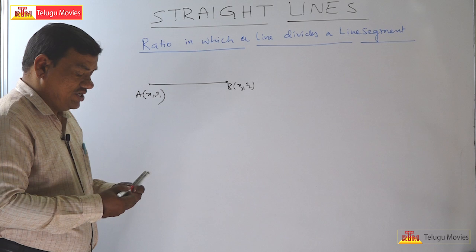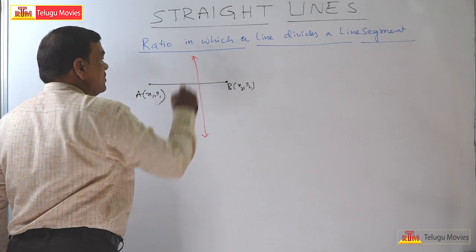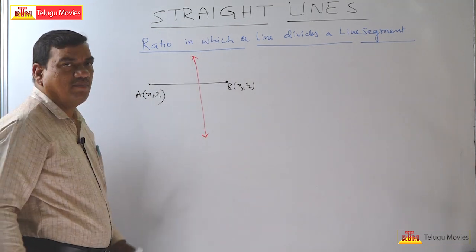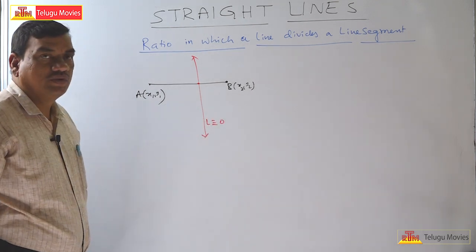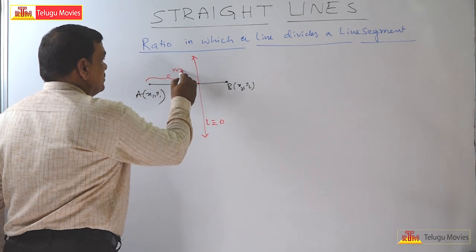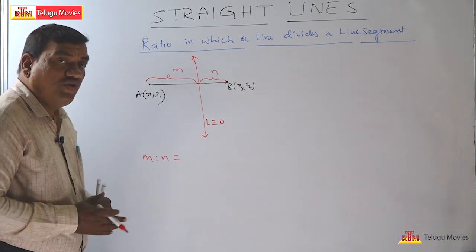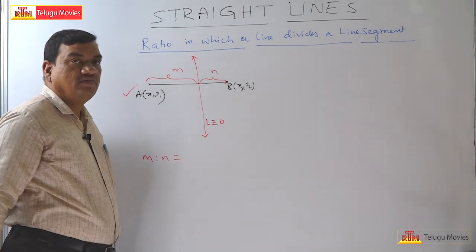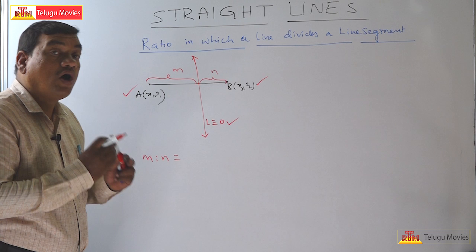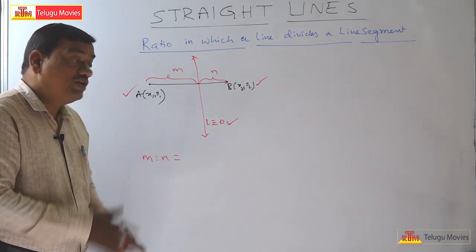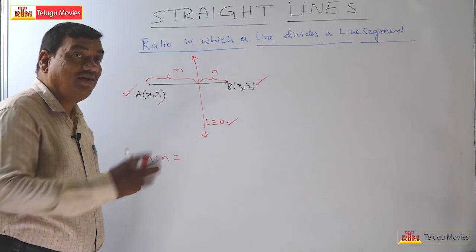There is a line which divides this line segment. It may not be perpendicular. Let us call it L is equal to 0. The ratio is m is to n. So what is given? Point A is given, point B is given, and the equation of the line is also given. Now you have to find the ratio in which the line L is equal to 0 divides the line segment joining A and B.